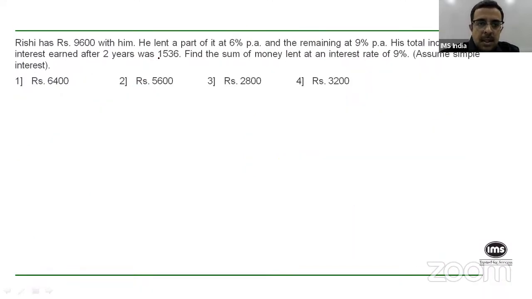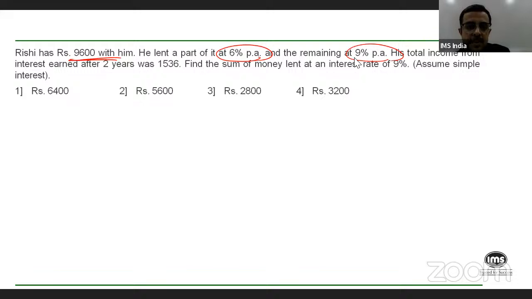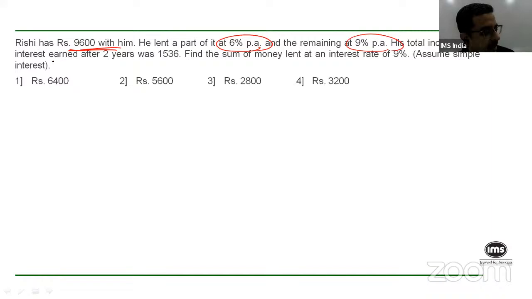All right. So once again, I'll read out the question for those of you who might not be able to read it. Rishi has 9,600 with him. He lent one part of it at 6% per annum and the remaining part at 9% per annum. Is that 9% per annum visible? Probably yes. His total income from interest earned after 2 years was 1536. Find the sum of money that he lent at 9%.